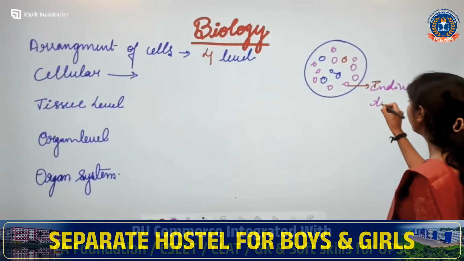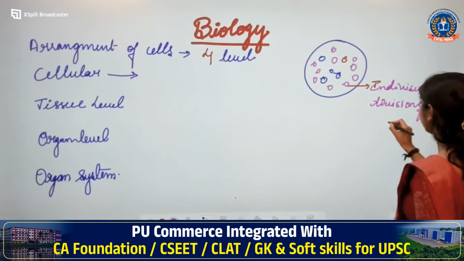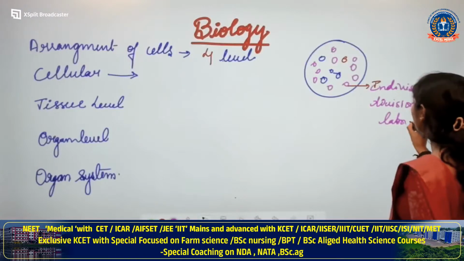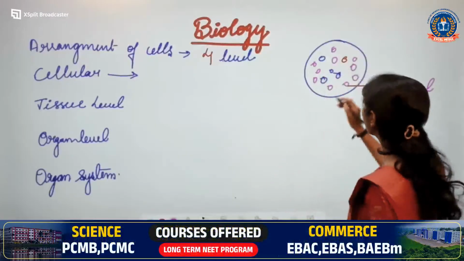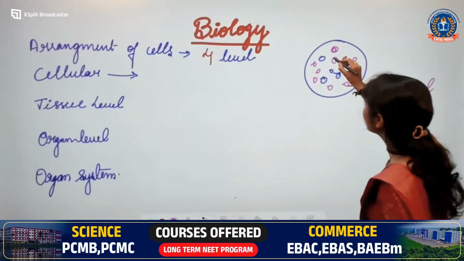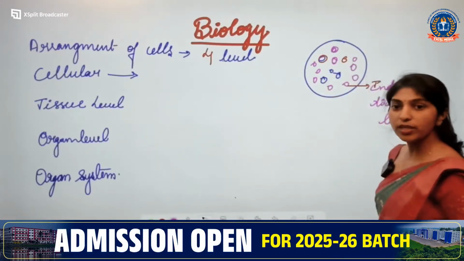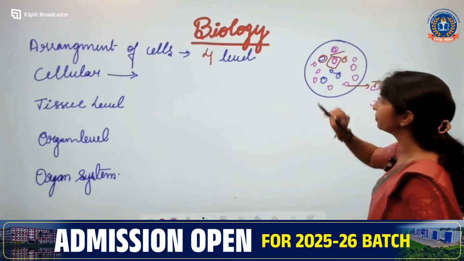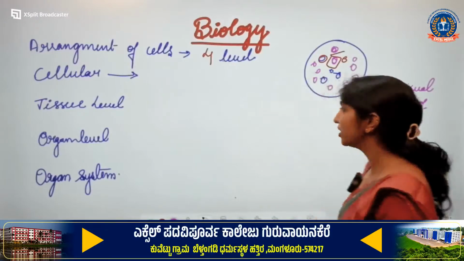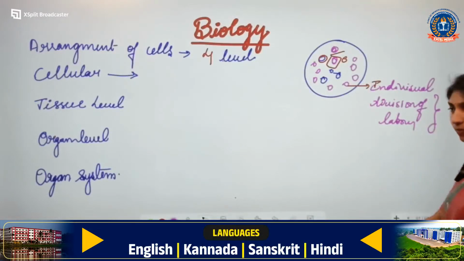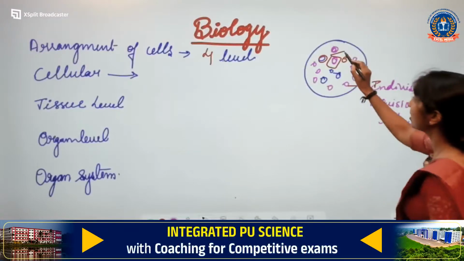Division of labor. Now what is the meaning of division of labor? This cell will have a particular function, and that cell has another particular function. So, can we say the work is divided? Can we call the divided work a division of labor? If this is the body of an animal, these are different cells.